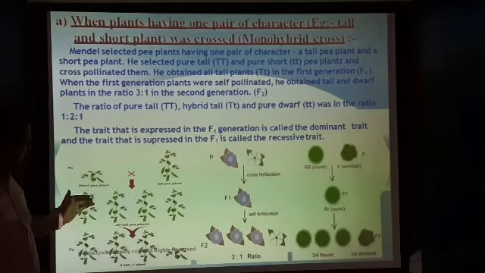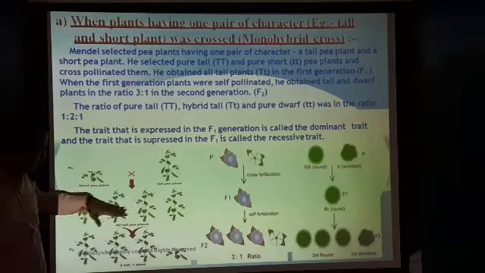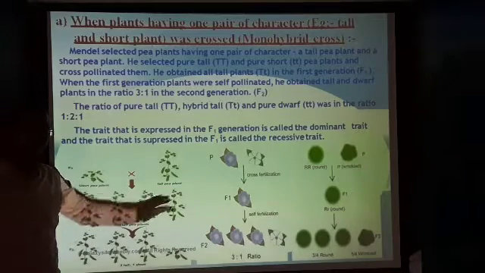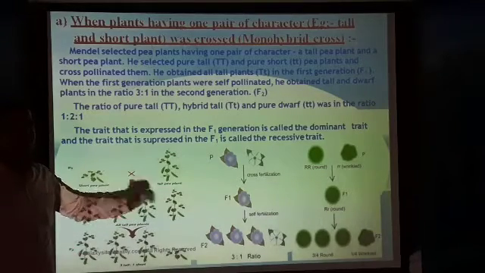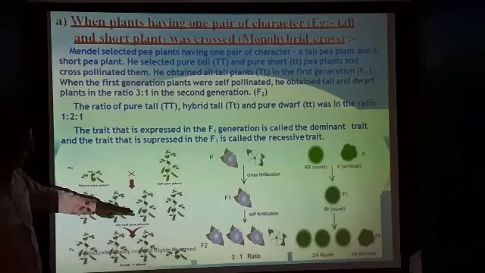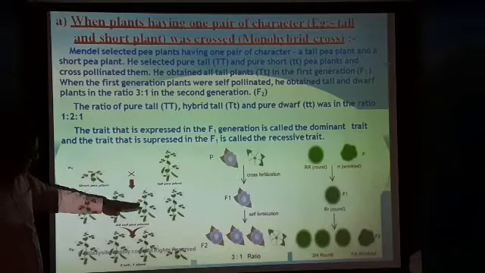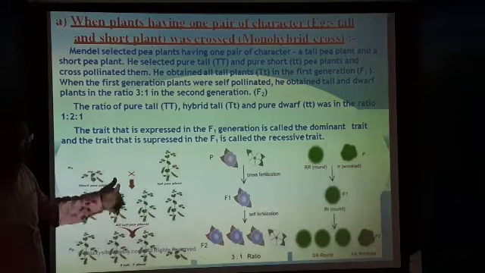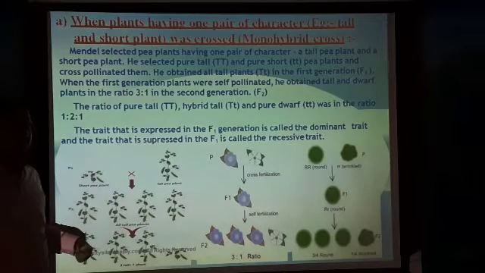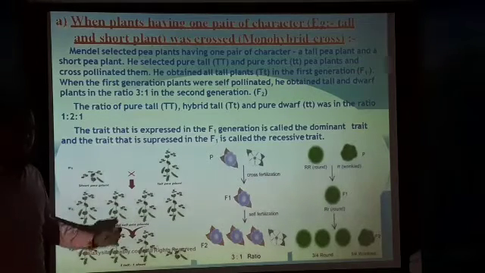He called these plants the F1 plants, that is, the first generation plants. Next, he left these F1 generation plants for self-pollination.